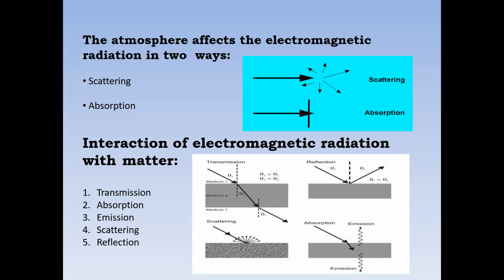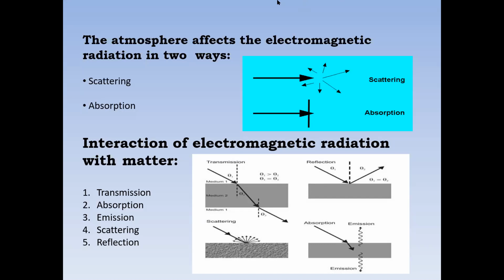types of electromagnetic radiation, in different ways. These are the conditions for atmosphere conditions. The electromagnetic radiation passes through different atmosphere conditions. These are the five types of interaction of electromagnetic radiation with matter. These are the ways the atmosphere conditions affect the electromagnetic radiation.